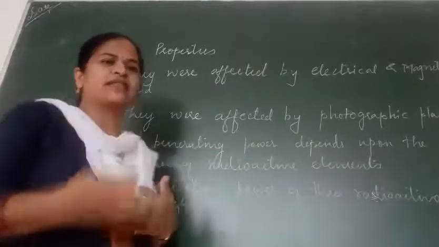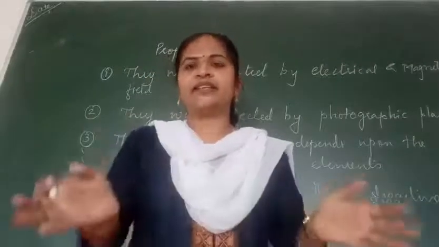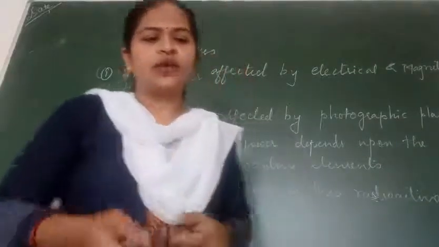That is, when it passes through any medium, it ionizes the gas which is present there. So I hope it has been clear.